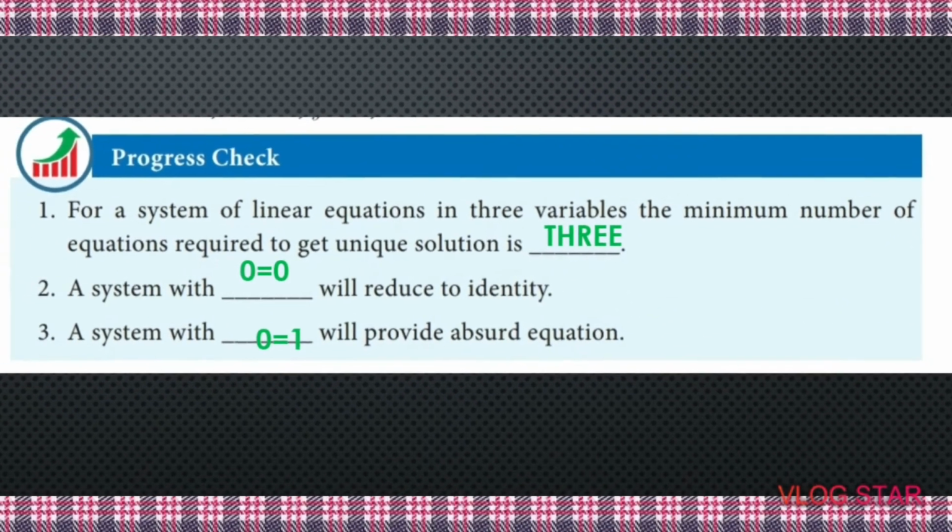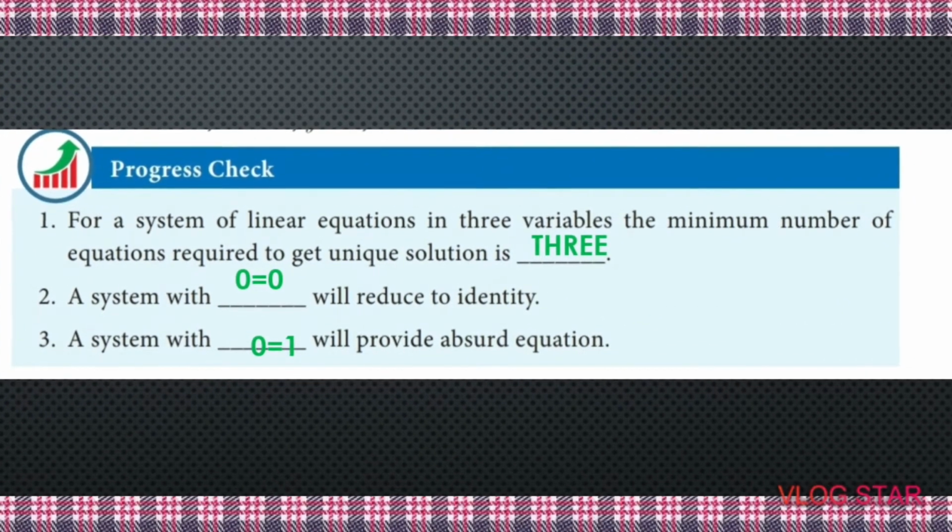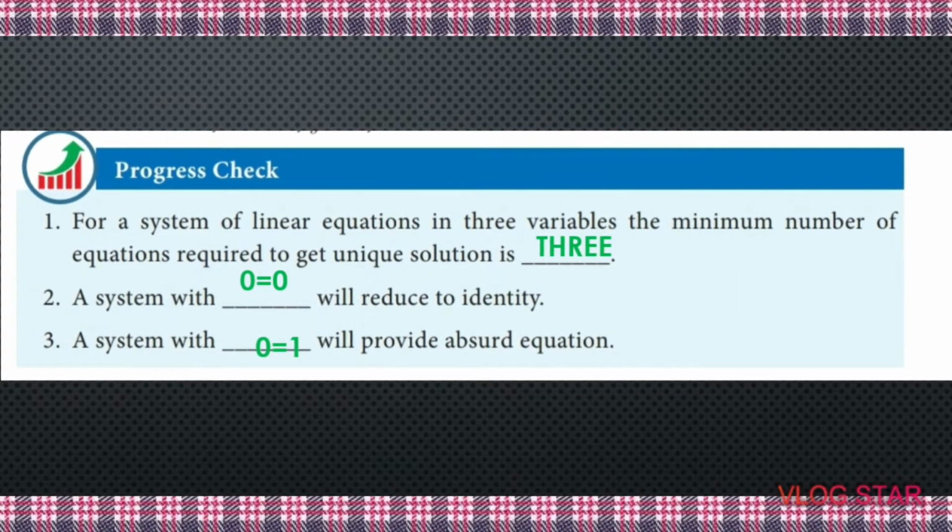Now, let us discuss the progress check. First one: for a system of linear equations in 3 variables, the minimum number of equations required to get a unique solution is dash.